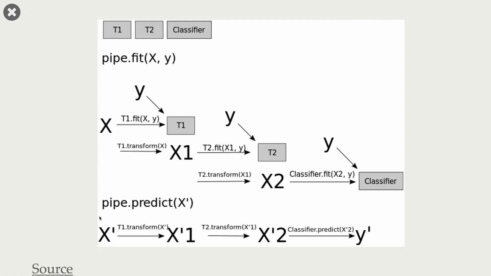And when we call predict, what happens is that we just call a series of transformations based on these fit transformers from our fit step. And then once we have transformed data, we can use this model for prediction now. And with this, we get our predictions.